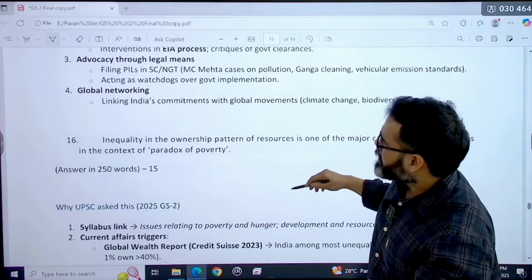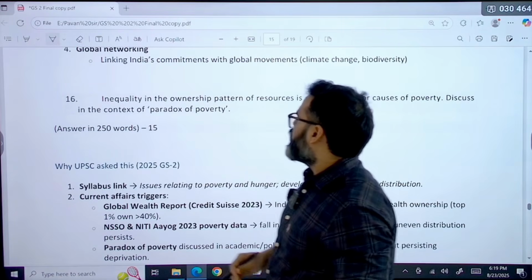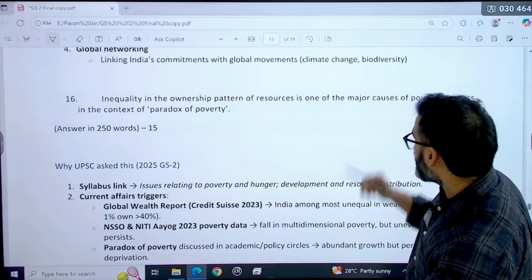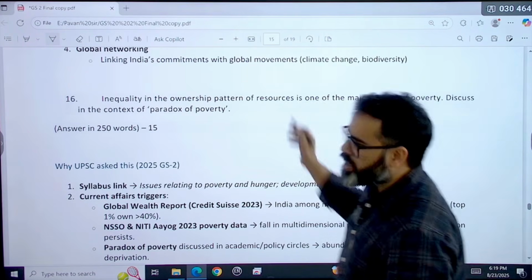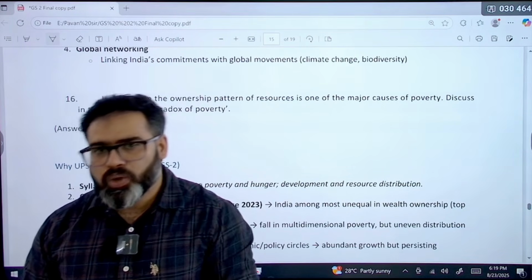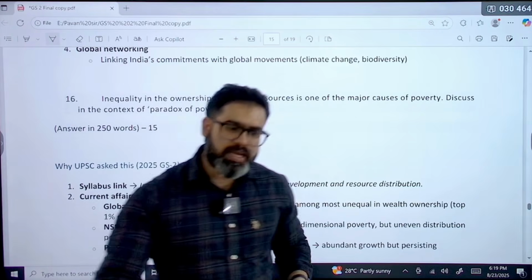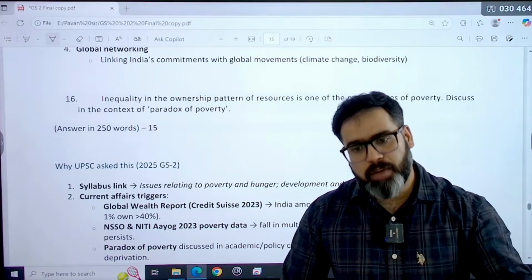Now next is inequality in India. This is the next question. Inequality in India in the ownership pattern of resources is one of the major causes of poverty. Discuss in the context of the paradox of poverty. What is the paradox of poverty? Paradox of poverty ये है कि इंडिया में resource की कमी नहीं, there is no lack of resources in India. Resources are there, but still people are poor. Like for example, India में food grains are there, but still people are hungry.